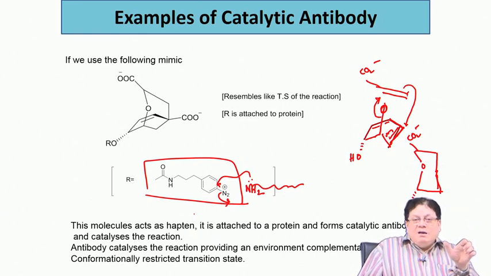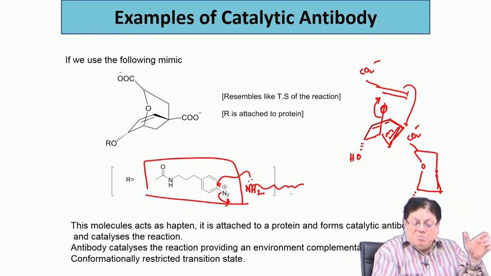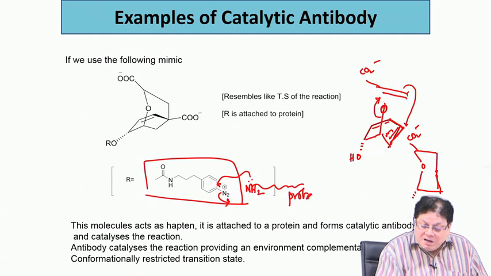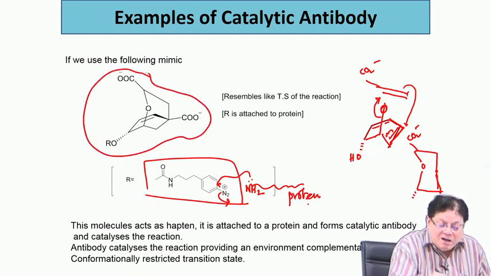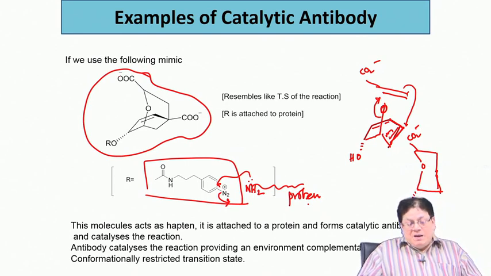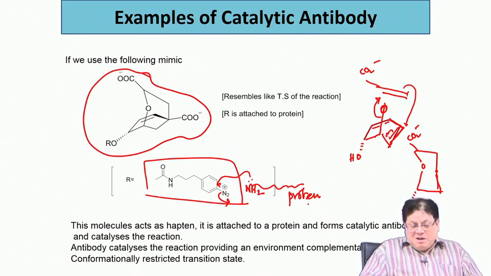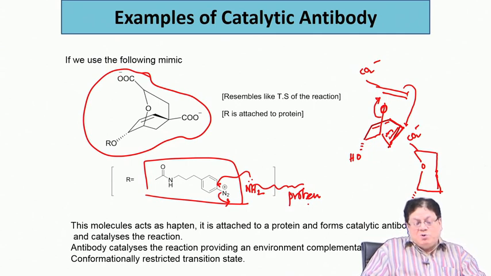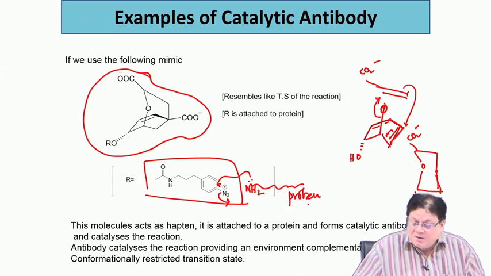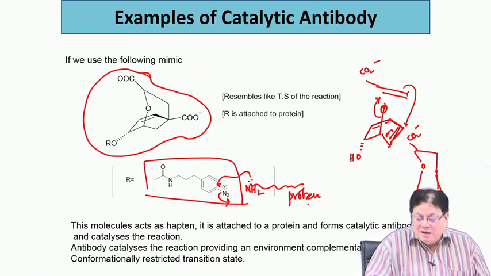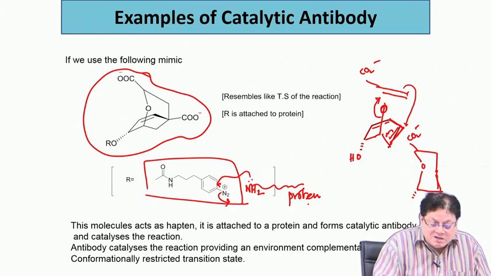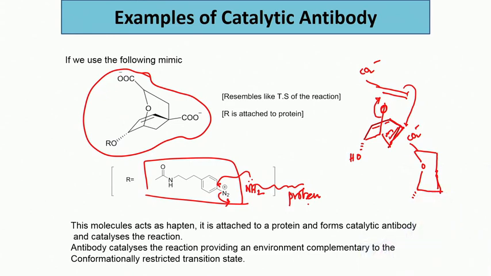So, by that you can attach your protein part. So, basically what you have done is made a molecule which looks like the transition state, but is stable. You synthesize this molecule and via this OH you attach it to the protein. Now, you generate a catalytic antibody.